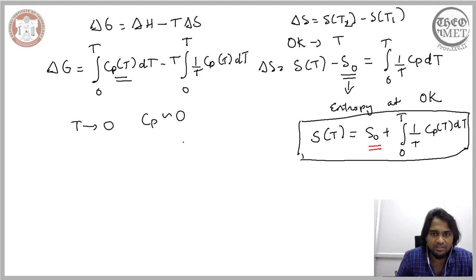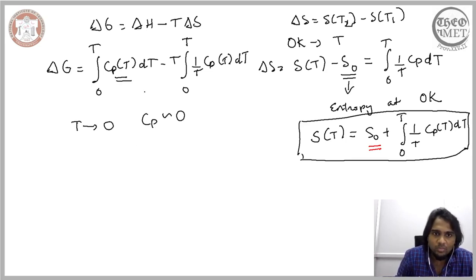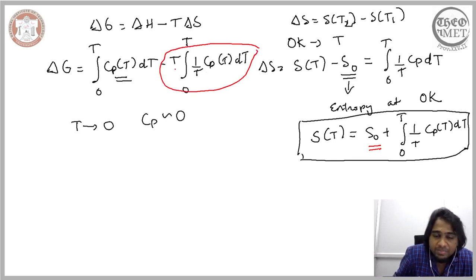Now if you assume that the temperature is 0 and the heat capacity of the system also nears 0, then when you consider this expression here, which is largely dependent on this particular constant, you have two terms, this term here and this term here. When your temperature is close to 0, this term here automatically becomes 0, because it is preceded by the temperature term. Therefore, as the temperature goes to 0, this entire term becomes rather insignificant. So the only term that would play any role would be this term here.